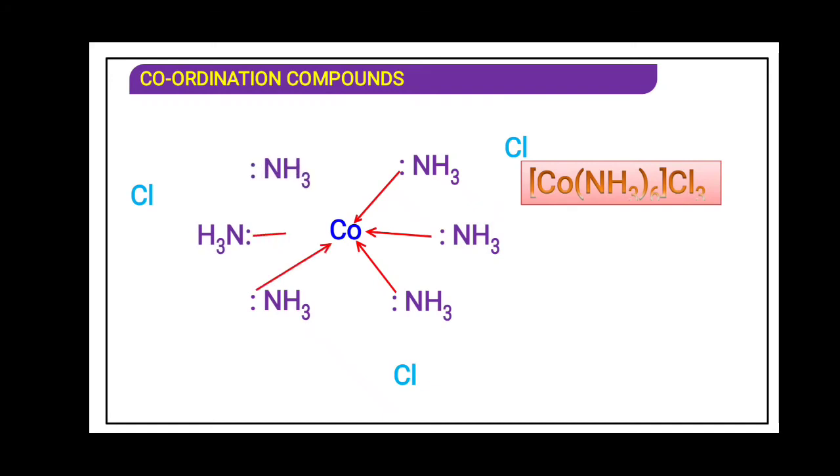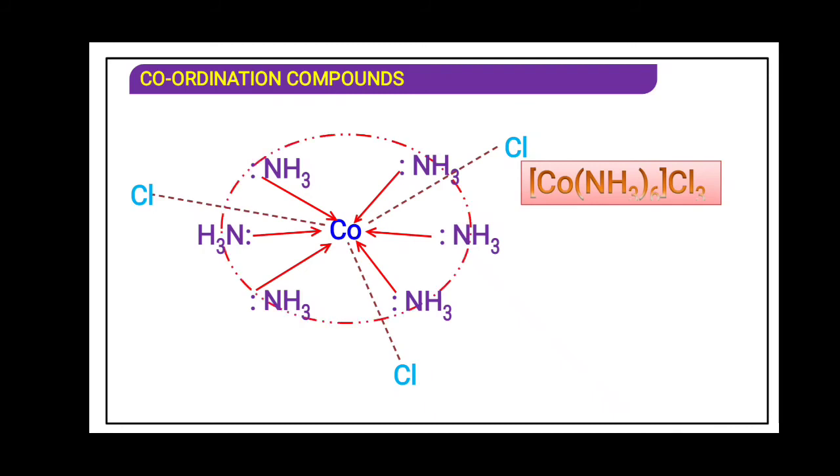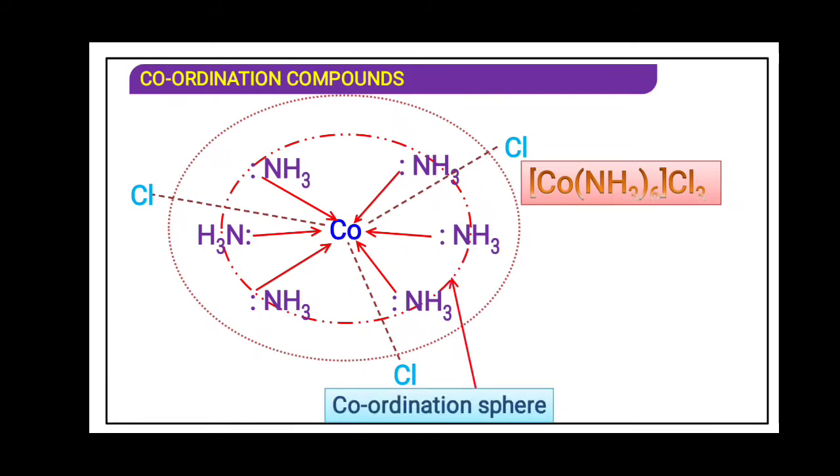They surround the metal in the form of spheres. The first sphere is said to be the inner sphere and the second sphere is said to be the outer sphere. So the inner sphere satisfies secondary valency, and the outer sphere satisfies primary valency. The inner sphere is also said to be the coordination sphere. The outer sphere is said to be the ionization sphere.